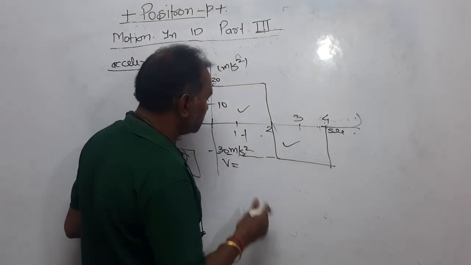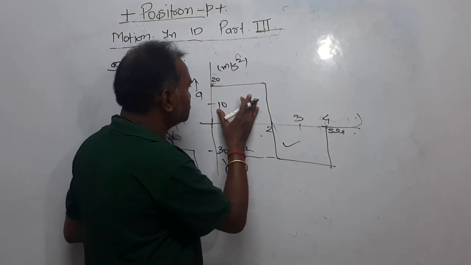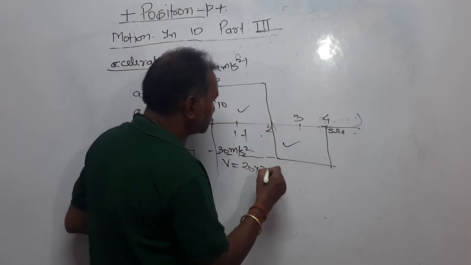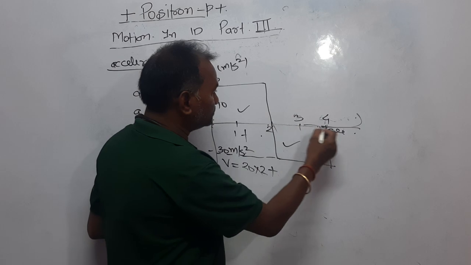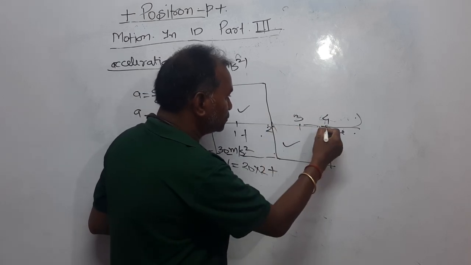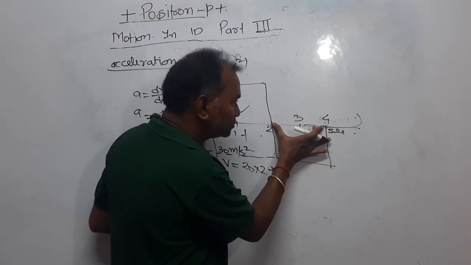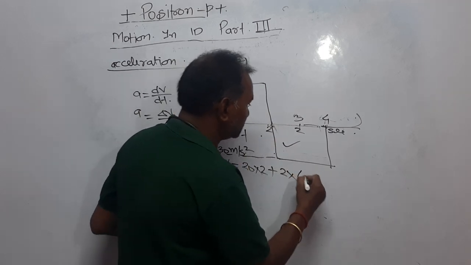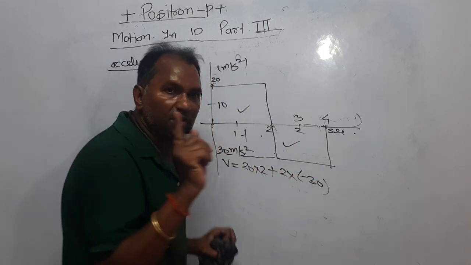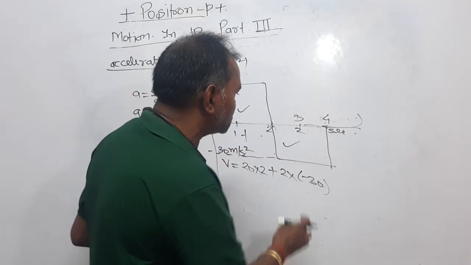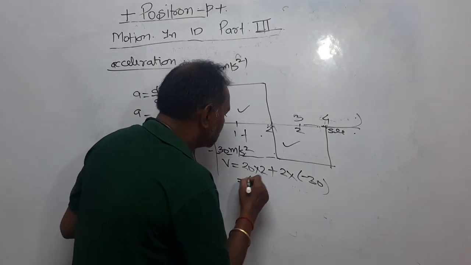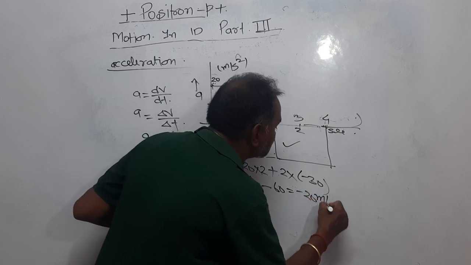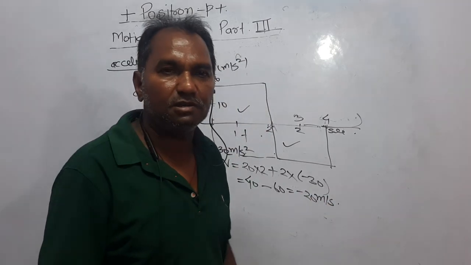So dear students, velocity is equal to the area of this, which is 20 into 2, plus the area of this, from 2 to 4, that is 2 into minus 30. Because we are concerned with the velocity here, that's why we consider minus here. So it is 40 minus 60, that is minus 20 meter per second. This will be the velocity, right?